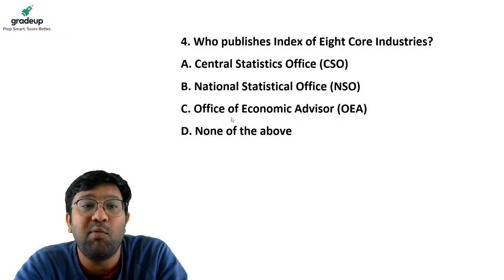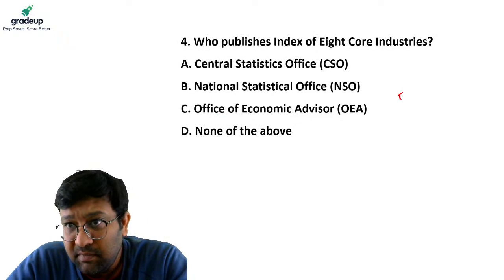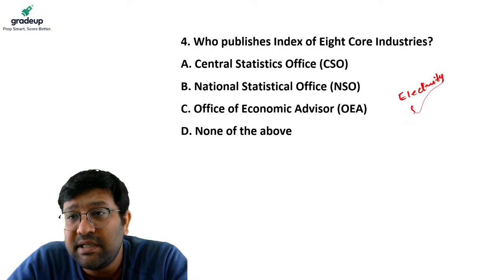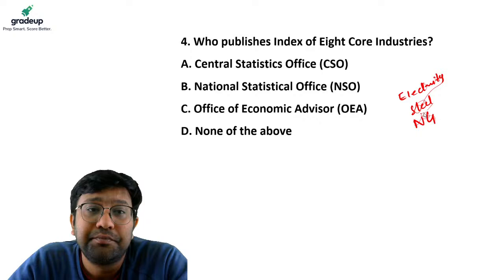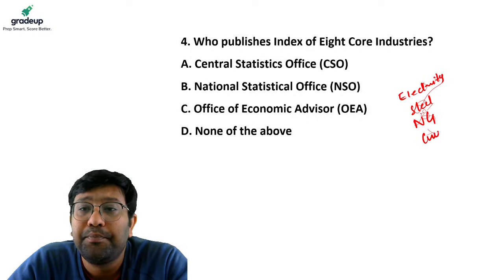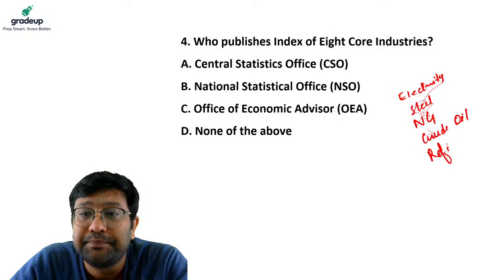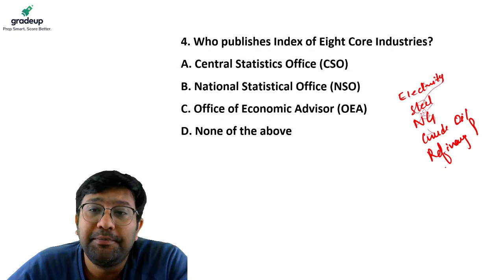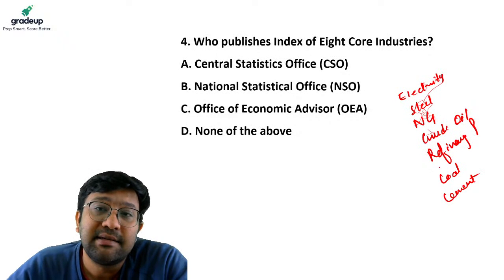They are electricity, steel, natural gas, crude oil, refinery products, coal, cement, and what else?